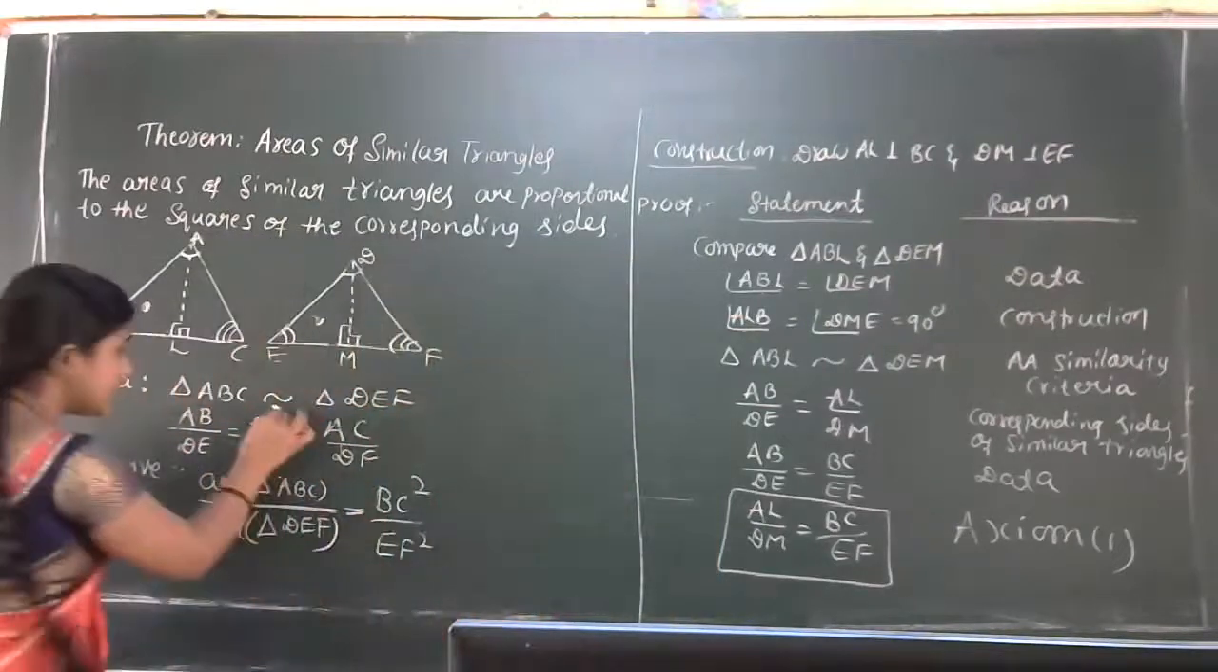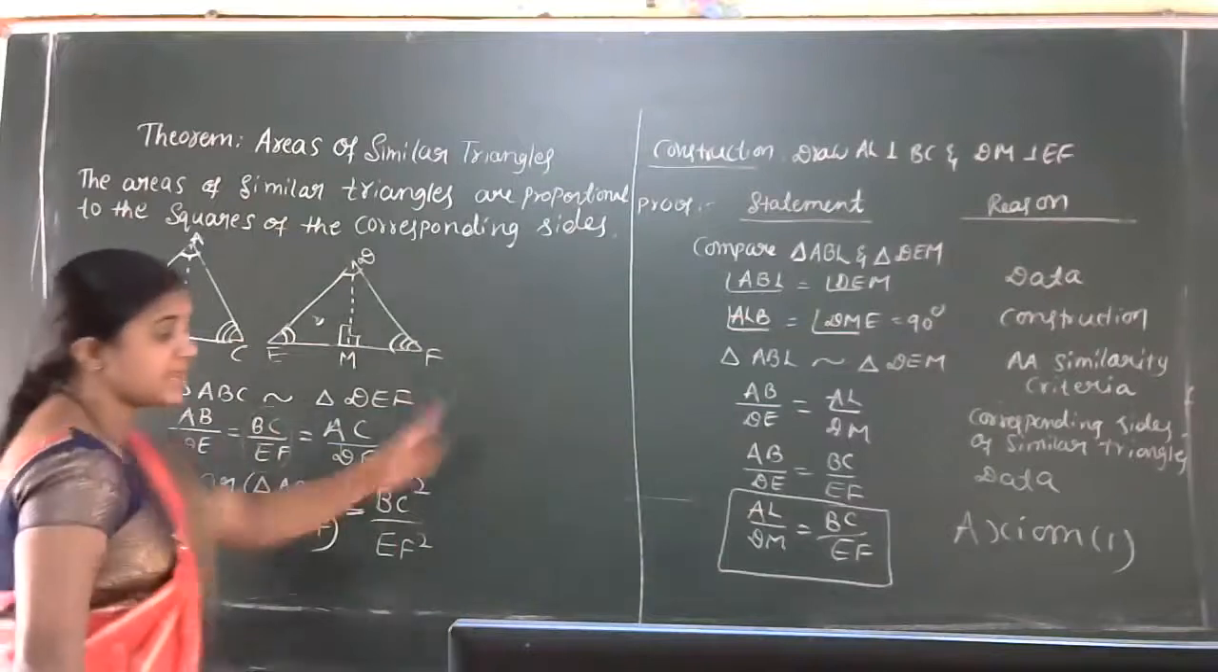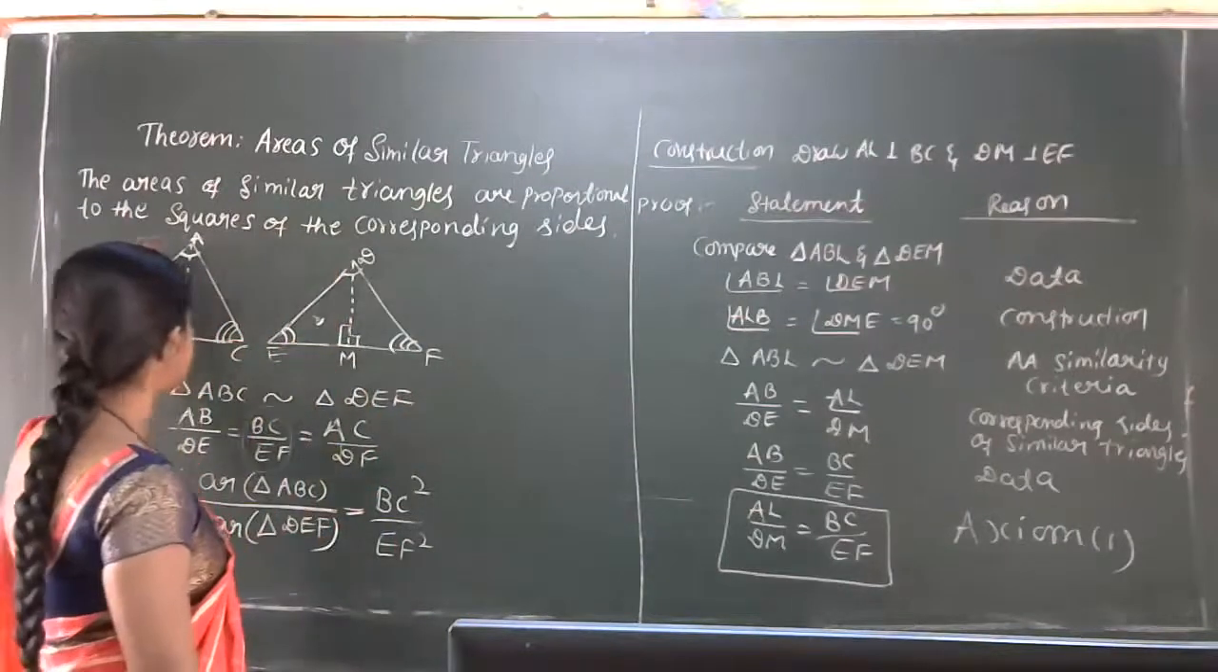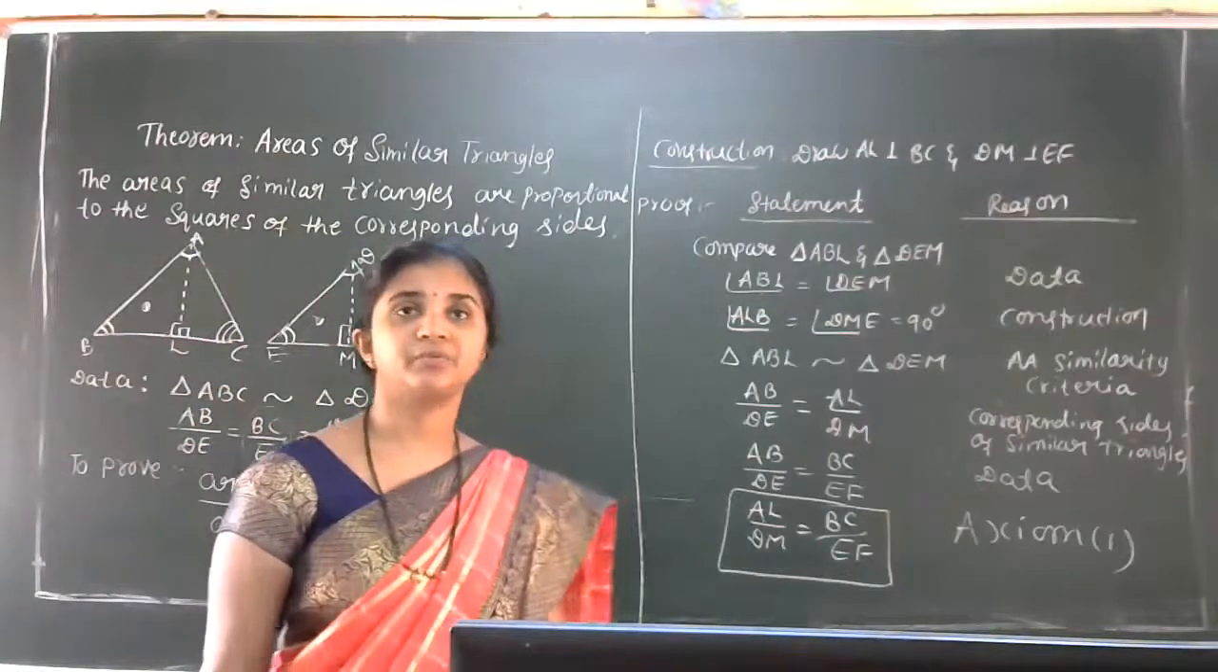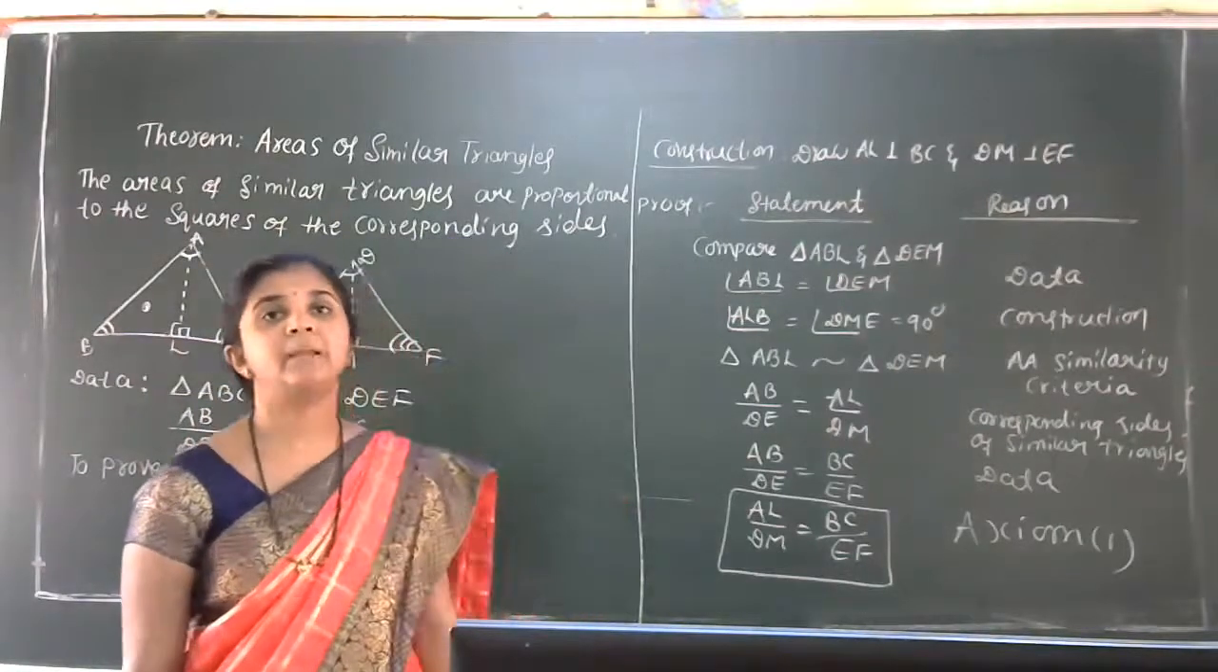See, this ratio BC by EF equals AL by DM, so that is proved. This is the half part of the theorem. Next one, a very simple part we have to prove.